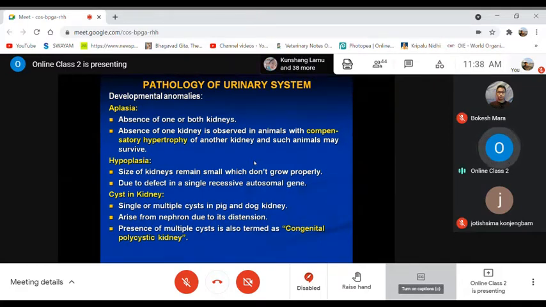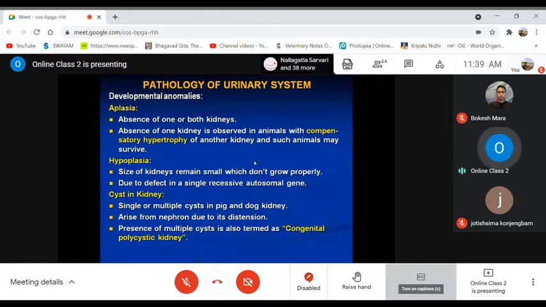But if only one kidney is absent, like in kidney donors, where one kidney has been donated to someone or sold out, sometimes it happens, right? In that case the person, or the animal in this case, will not die. How? In such cases there has to be compensatory hypertrophy. Last time, in the disturbances of growth in general pathology, we already discussed compensatory hypertrophy, right?